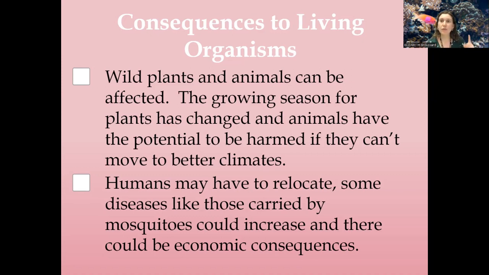A lot of organisms are going to be moving up north, or some animals may be losing their entire habitat entirely. Think about polar ice cap melts, right? That is a major habitat for many of our Arctic organisms. So we're thinking about changes in range that organisms, especially animals, are experiencing. We're also thinking about alterations in the growing season for a lot of our plants. Humans as well. Humans may have to relocate if the temperatures become really dire in some areas. Also, an increase in temperatures means that mosquito ranges can also increase as well.